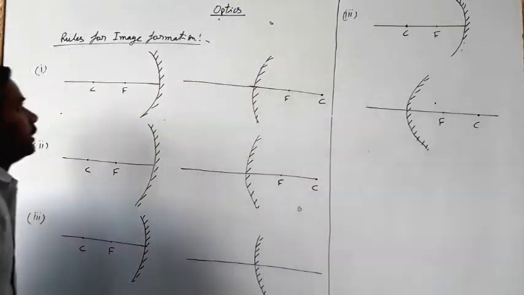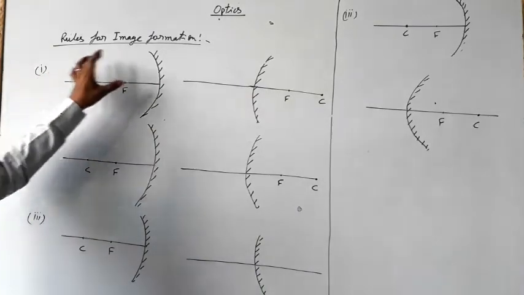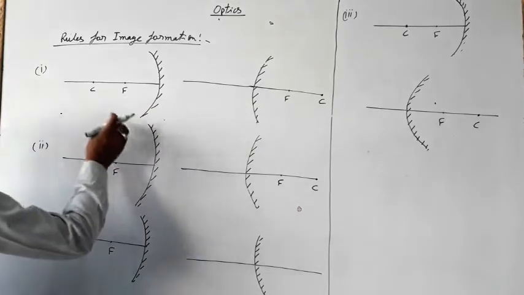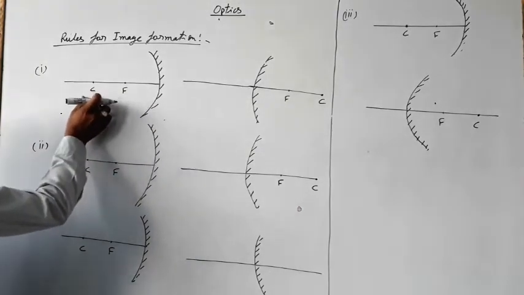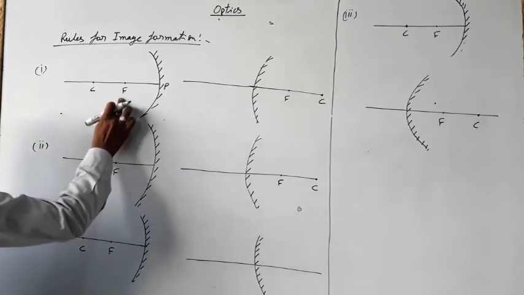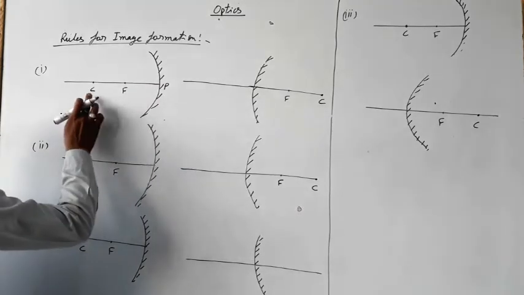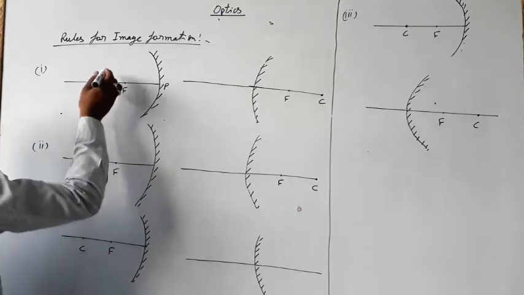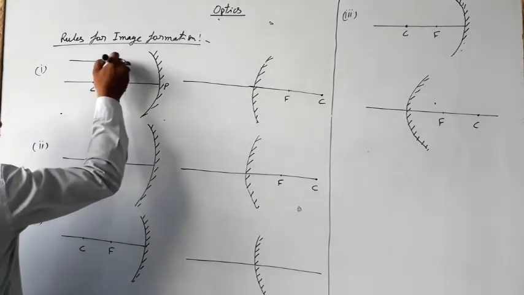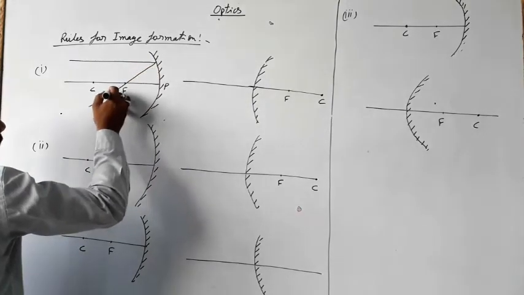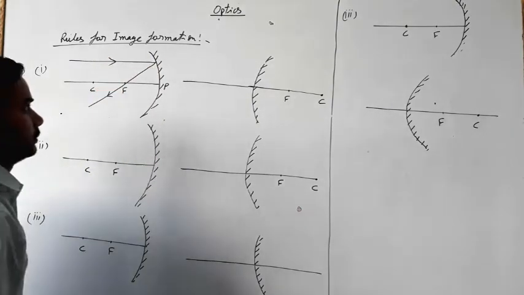So the first rule for image formation, this is for concave mirror. This is the focus and this is the center of curvature, this is the pole, and the focus is situated between the center of curvature and the pole. Now the first rule says that all the light rays coming parallel to the principal axis pass through the principal focus after reflection.